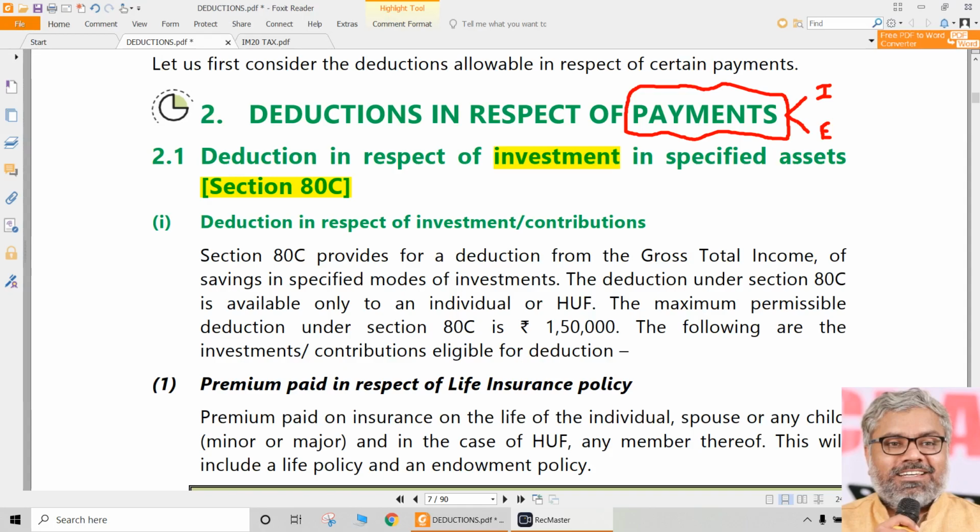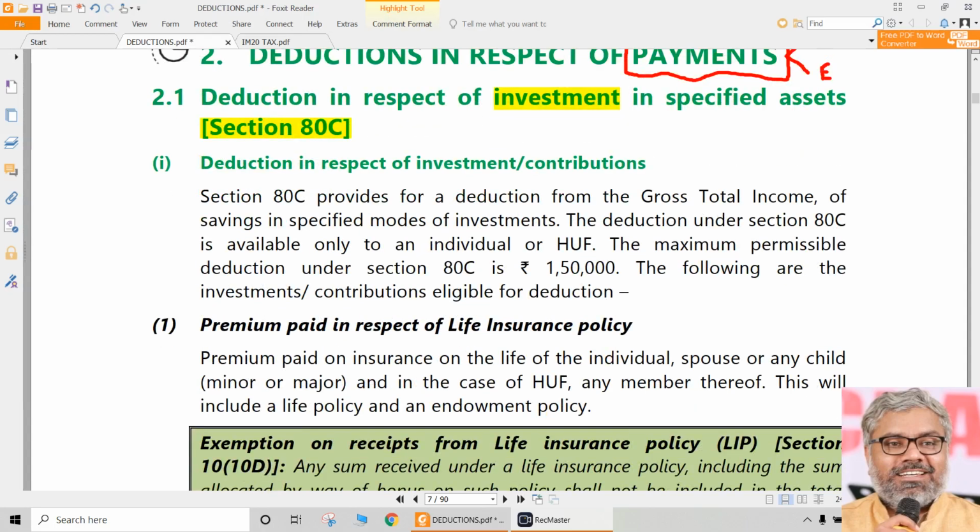Once again, we don't have to take investment in a very literal sense. It could be an investment, or sometimes even an expenditure, which can be eligible for a deduction under Section 80C. But in general, those are investments. So if the SSE has actually invested or spent, irrespective of that, he has paid money for something. Some money has gone out of the SSE's pockets. Then he is eligible for some deductions under Section 80C. But when those deductions will be available is what we have to study.